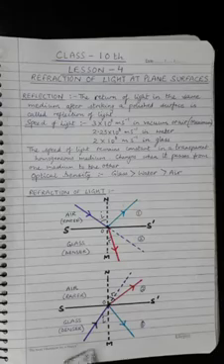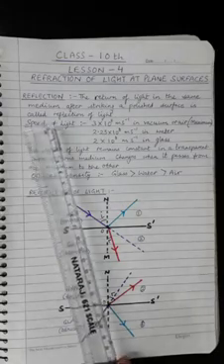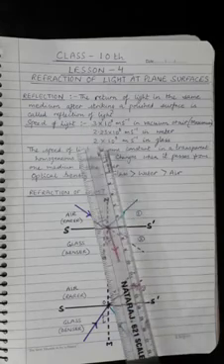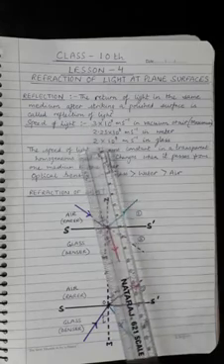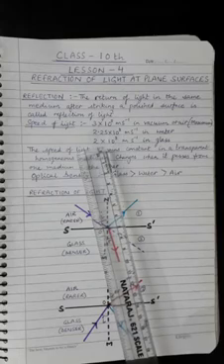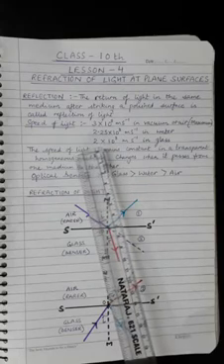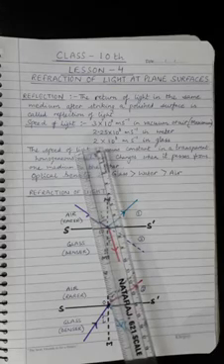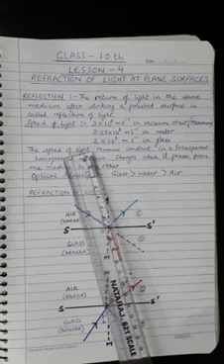Children, in your previous class you've already studied about reflection. The return of light in the same medium after striking a polished surface is called reflection of light. And the reflection of light ray obeys two laws. The first law is that the angle of incidence is always equal to the angle of reflection. And the second law is that the incident ray, the normal at the point of incidence, and the reflected ray all lie in one plane.